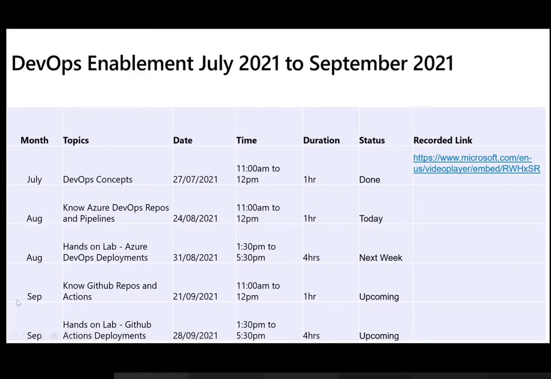Then coming up in September, we have a similar thing, whatever we have done for Azure DevOps. We will have the Git repositories as well as hands-on labs. So this will be for September. So by this complete base of July to September, you are ready on both Azure DevOps as well as GitHub to get started with any of your automation or DevOps related projects. Okay, so starting on with our agenda.